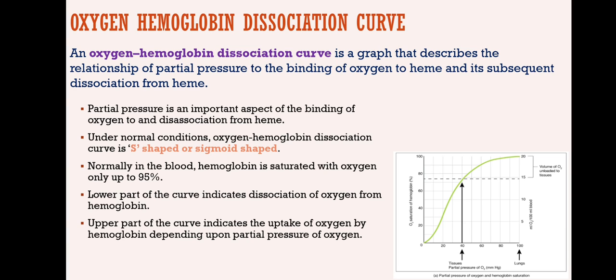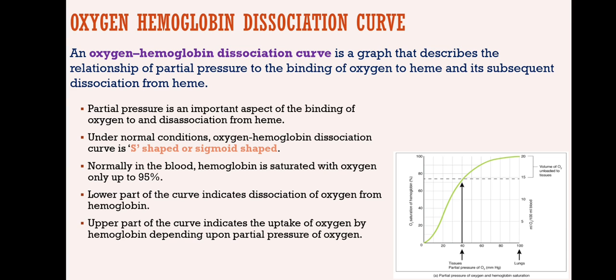This binding of oxygen to hemoglobin depends upon a number of factors. One such factor is the partial pressure of oxygen. The second factor is the affinity of the hemoglobin for oxygen, carbon dioxide and carbon monoxide.